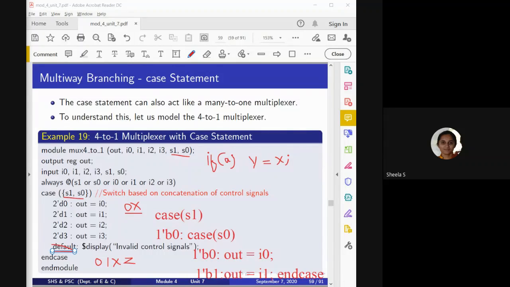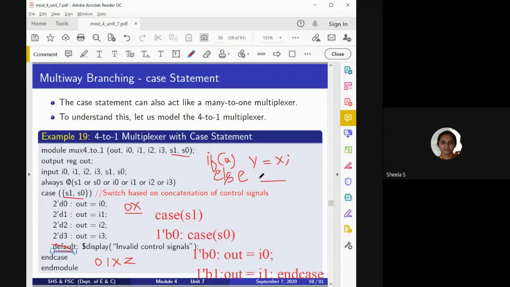Otherwise, we are not going to get a correct circuit. So that is why we use default. This is one of the advantages of using default. And similarly, we use else in the if statement. When I mention else, in this else part I am indicating that only if A is true, this has to execute. Else, I will be executing some other statement.